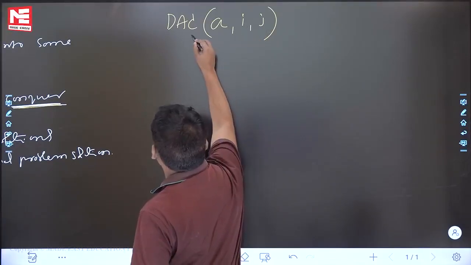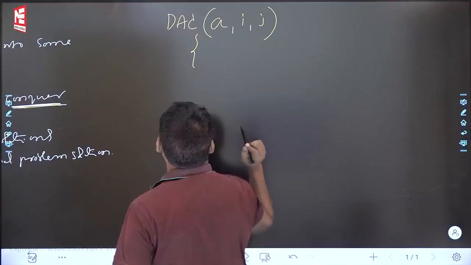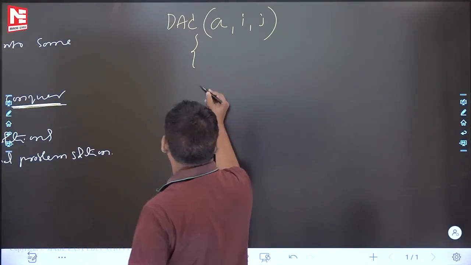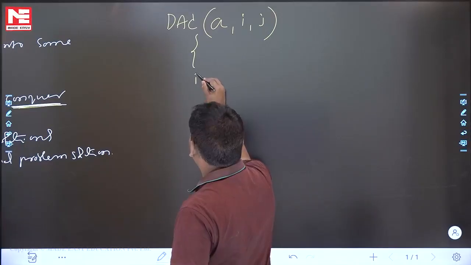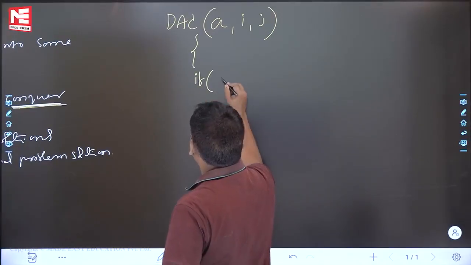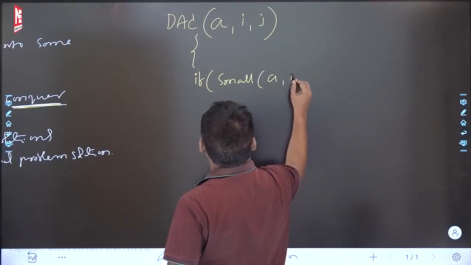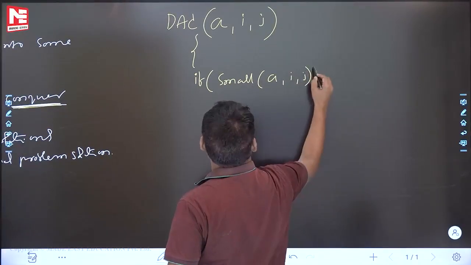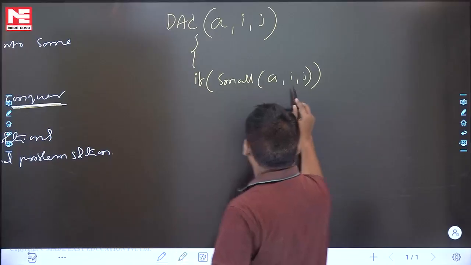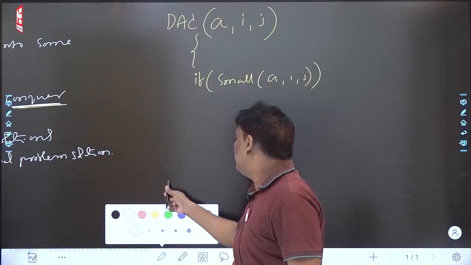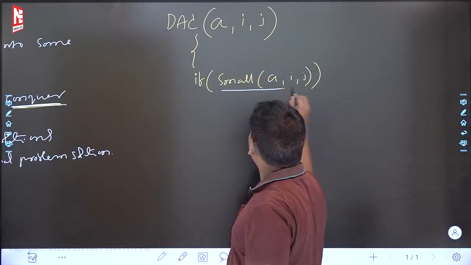See the first step now. Using divide and conquer, I want to sort array A which contains i to j elements. The first step: if small of A, i comma j. What is the meaning? There is one function, small.